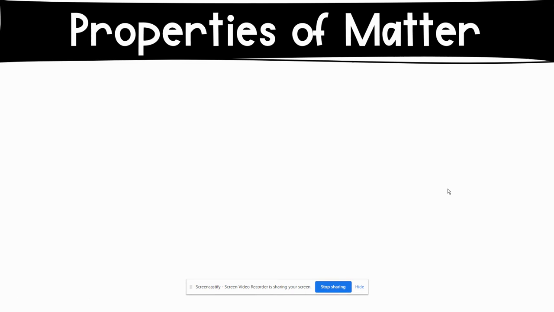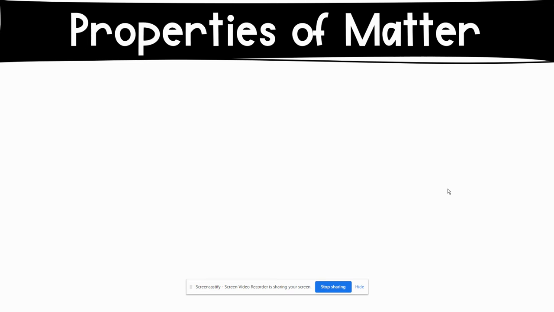We're going to be looking at properties and changes of matter. I would suggest having out a sheet of paper to record these notes with highlighters, different colored pencils, whatever helps you learn. Pause the video to take down any information that you need, and after you're done, let me know if you have any questions.